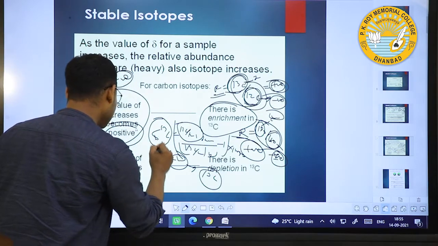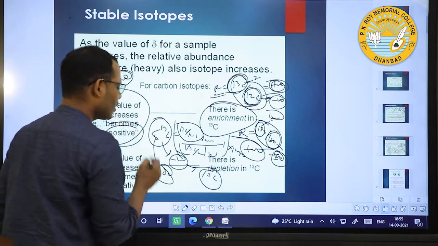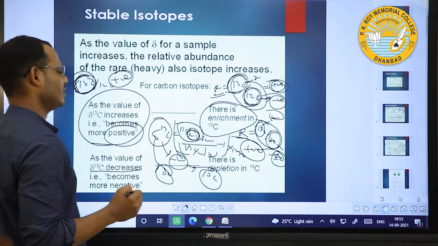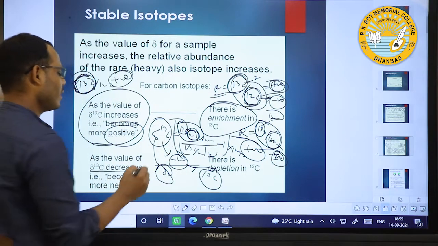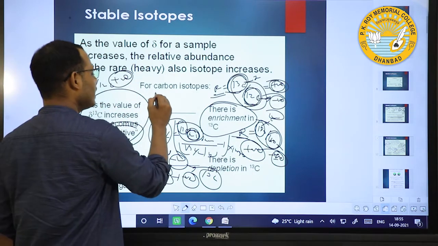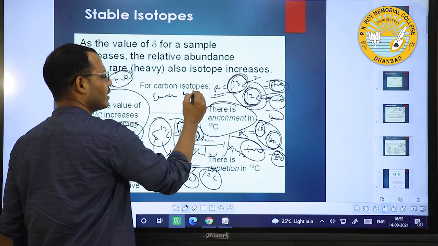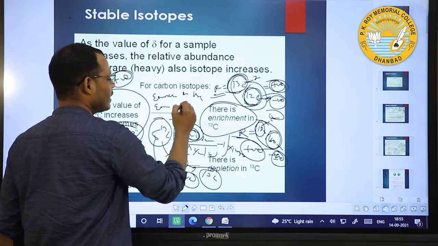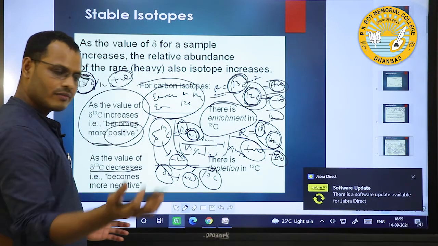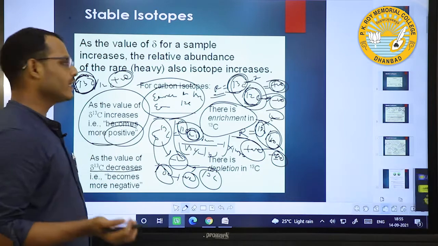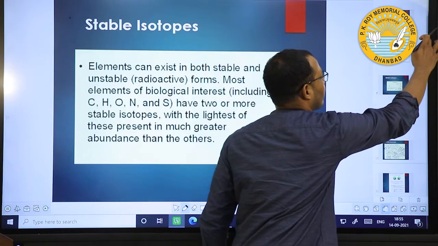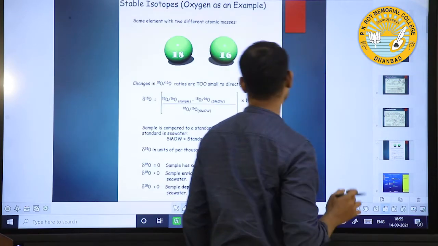And if del 13C decreases, when will it decrease? When 12C increases, that means 13C decreases, and the value will be negative. That is enrichment in 13C versus enrichment in 12C. Accordingly, this value is either positive or negative. This is what always happens in isotopes: the value is either positive or negative.